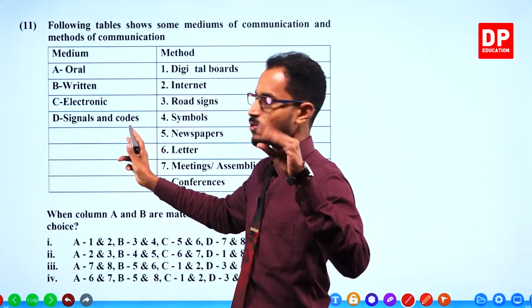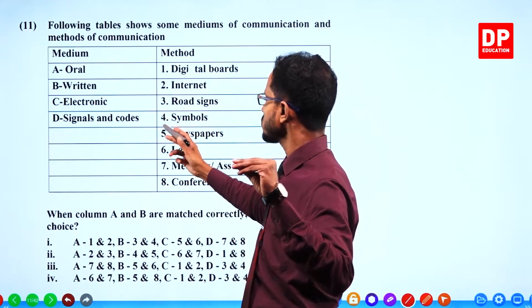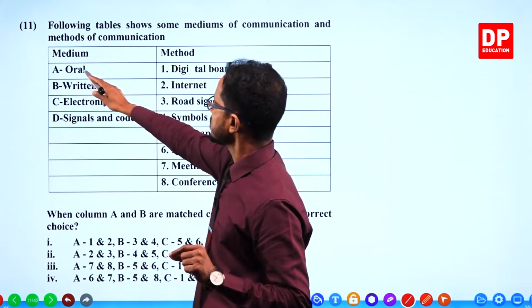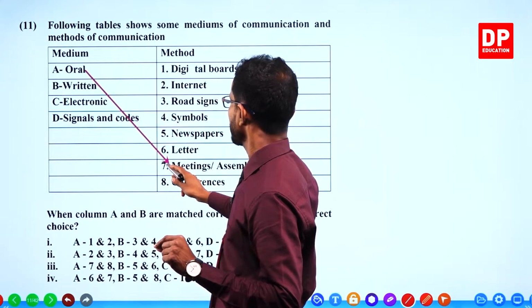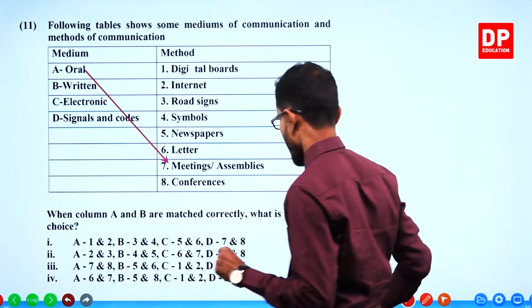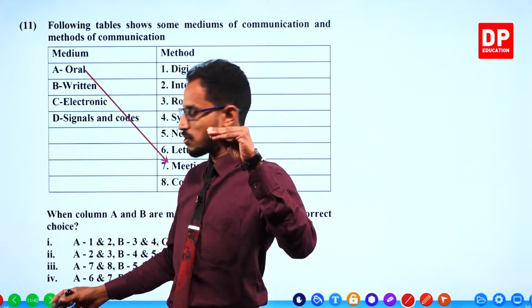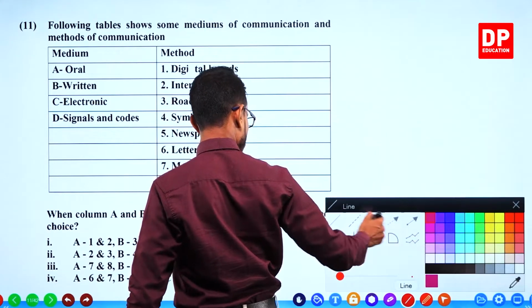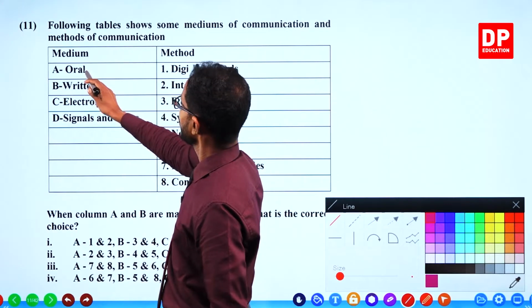Internet, not oral. Road signs, not oral. Symbols, newspapers, letters. Meetings and assemblies are done orally. Oral.